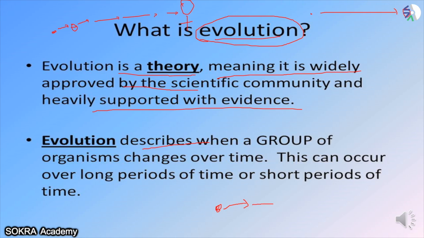Then we evolved and became other animals. Then we evolved and evolved and evolved. Now the most evolved species is the human being. Then we became like humans. So initially there was a small bacterial cell and it started evolving, and today what we are is an evolved creature. So this is what evolution is. Evolution is the study of, or it describes how a group of organisms has changed over time.